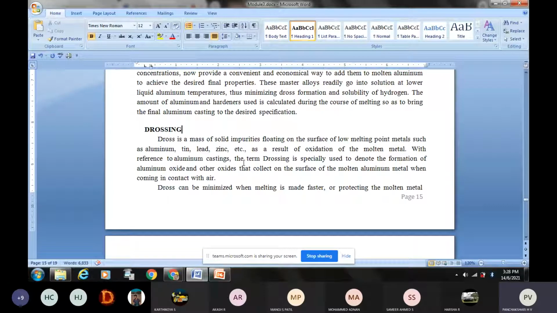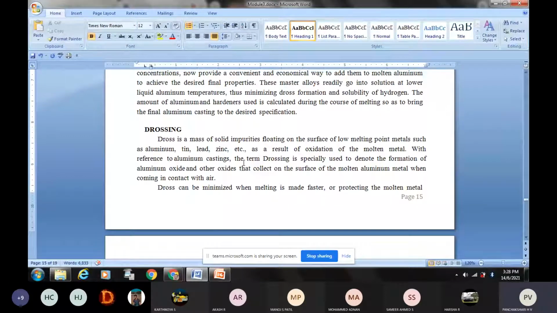Drossing is nothing but the impurity material which floats on the liquid aluminium metal. When we are melting the aluminium material, normally at 660 degrees centigrade, aluminium melts. It means the conversion of solid aluminium into liquid aluminium is taking place at 660 degrees centigrade.